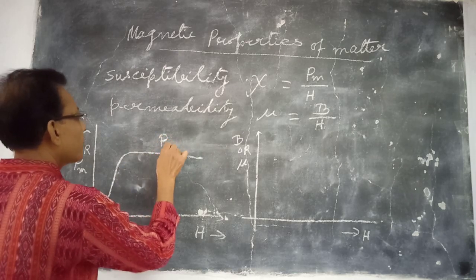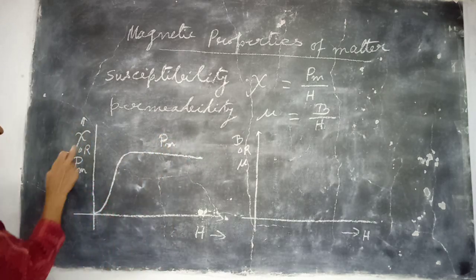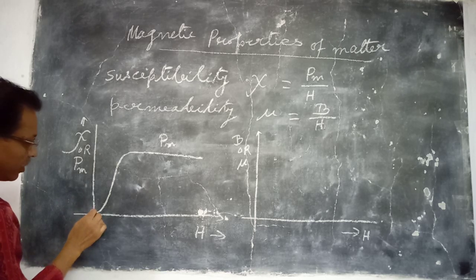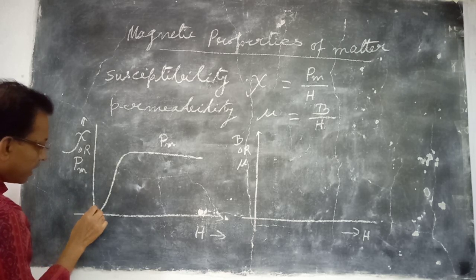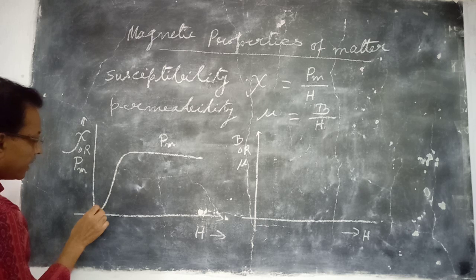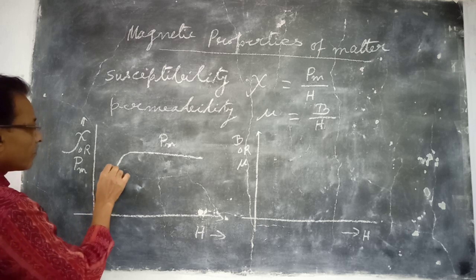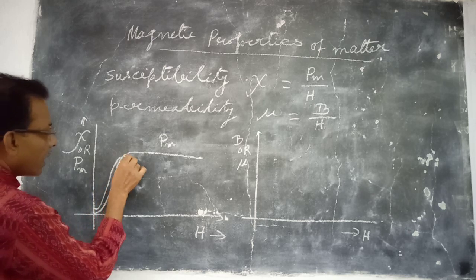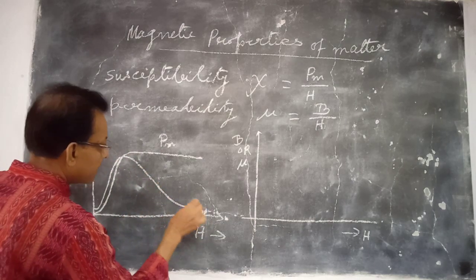This is Pm, and chi, for small values of H, remains constant for some values and then increases and decreases.